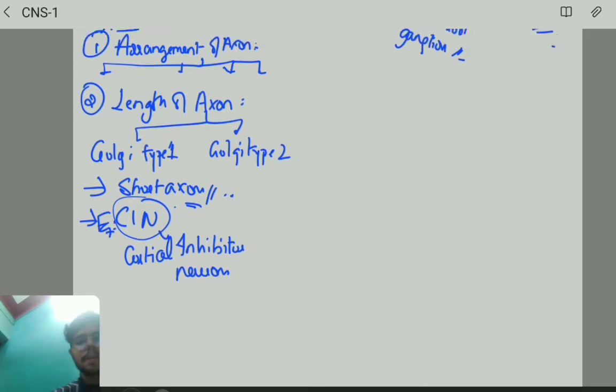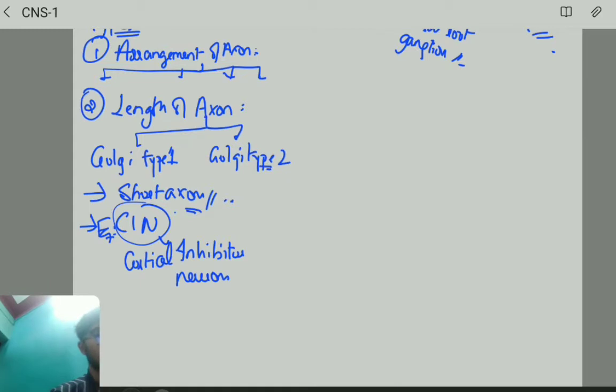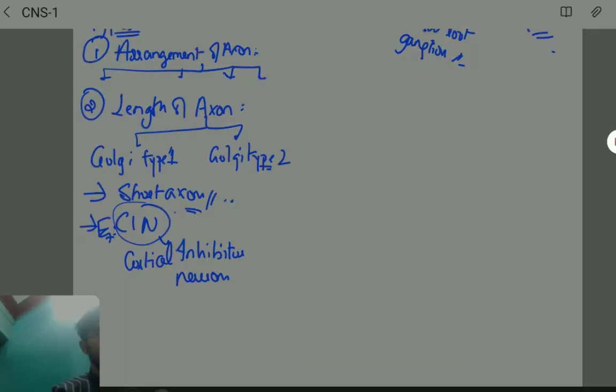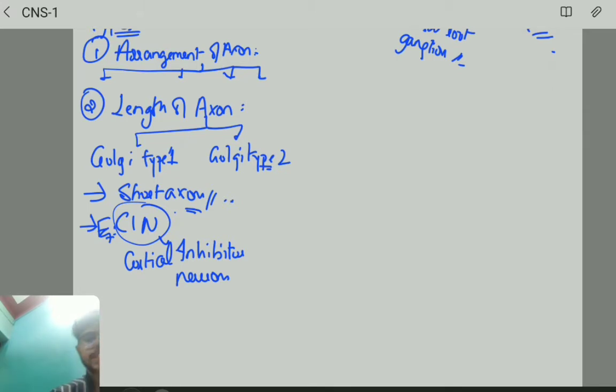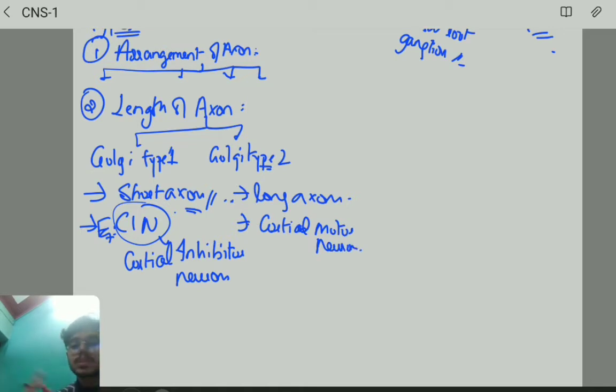Fine. Okay, now we have the other type, that is Golgi type 2. In this Golgi type 2, they are long axons, right? And the most important example is the cortical motor neurons, the neurons which give rise to the corticospinal tract.